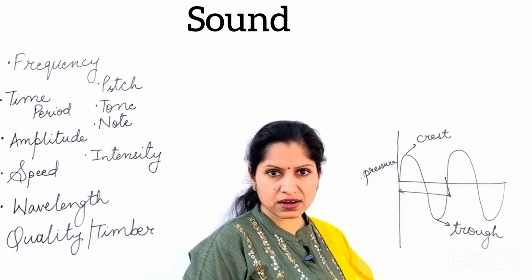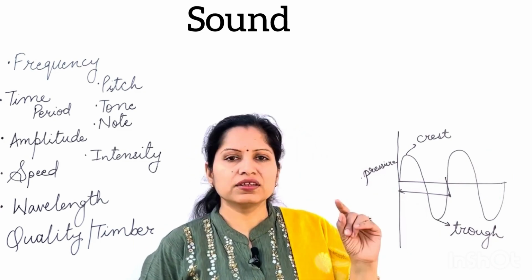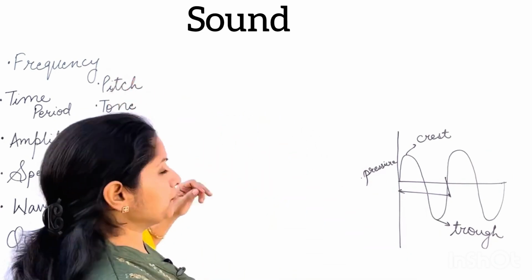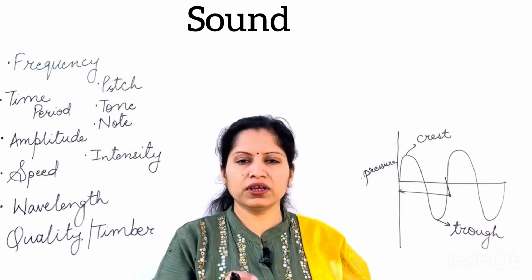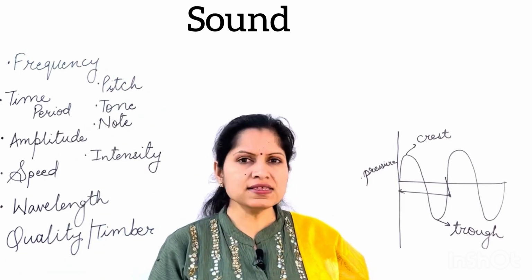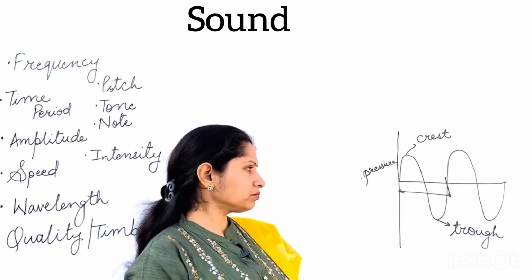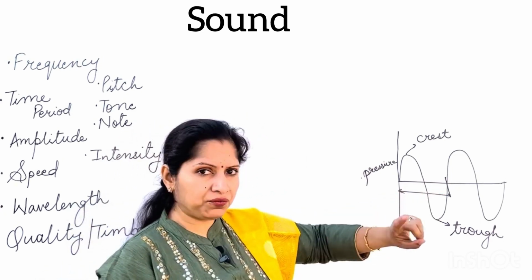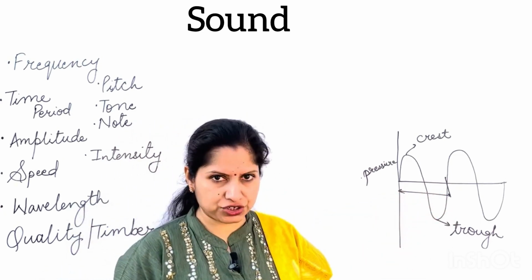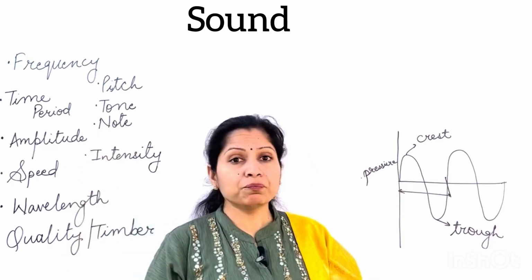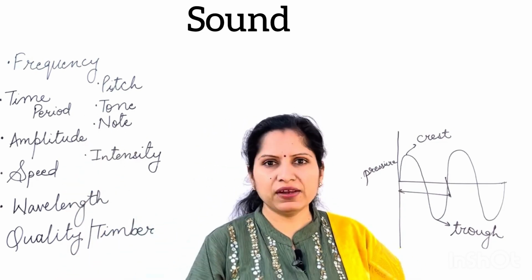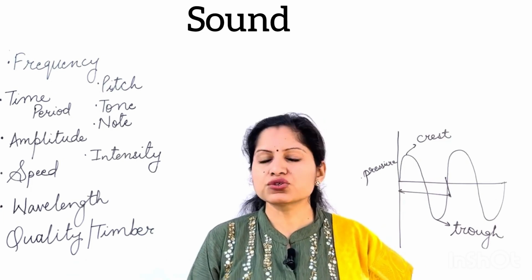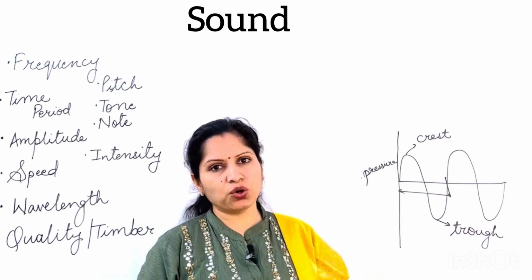So how many waves are there in 1 second? That will give you the frequency. So the number of waves that are there in 1 second, that is known as frequency. Fine. One wave will include one compression and one rarefaction. Now, pitch of a sound is there. You must have heard that females have a high pitch, male voices a low pitch sound. So this pitch defines the frequency.